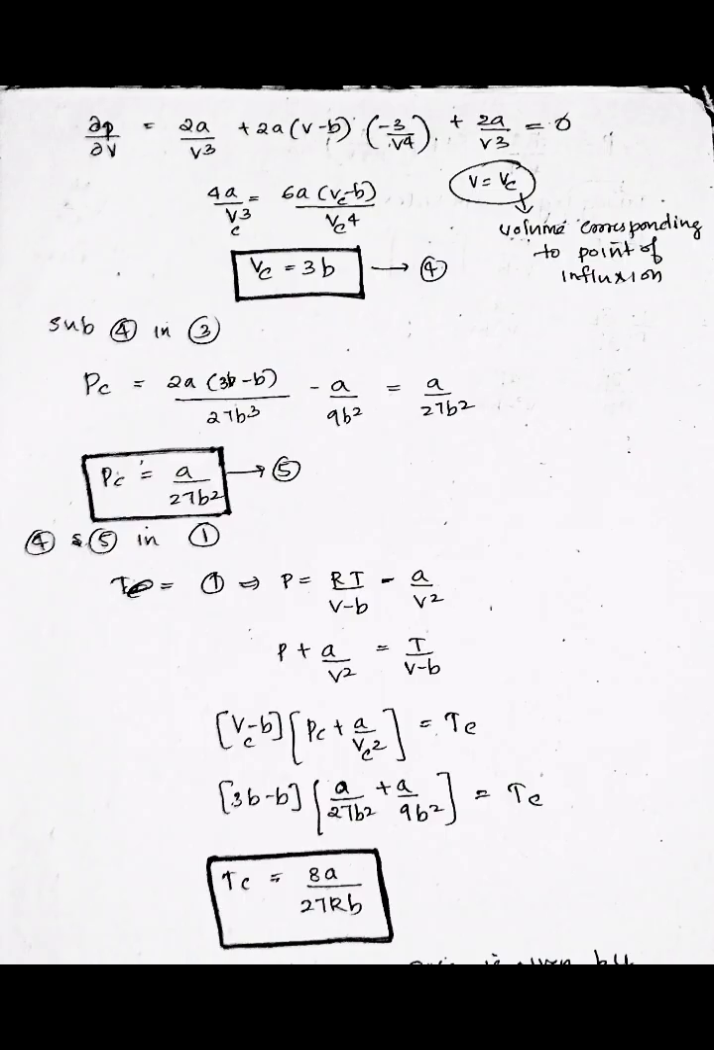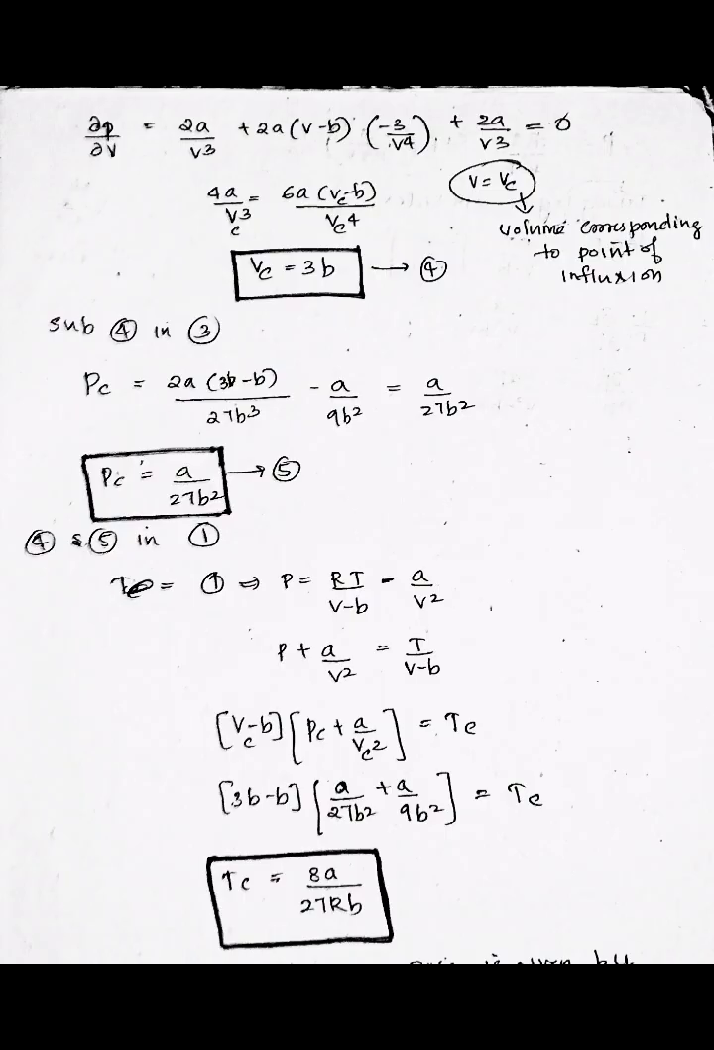That is, to find the critical pressure value, we can substitute the value of V in equation 3. That is, Pc is equal to 2A into 3B minus B by 27B cube minus A by 9B square. That is equal to A by 27B square. That is, Pc is equal to A by 27B square. This is equation number 5.